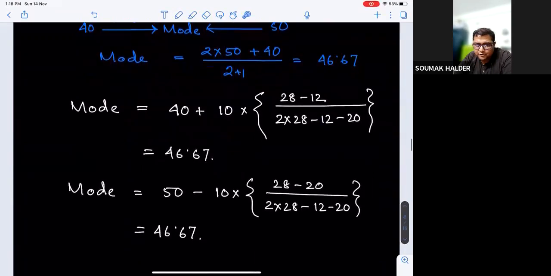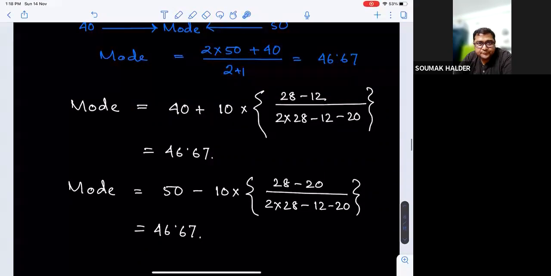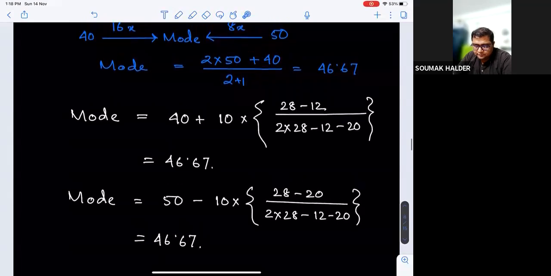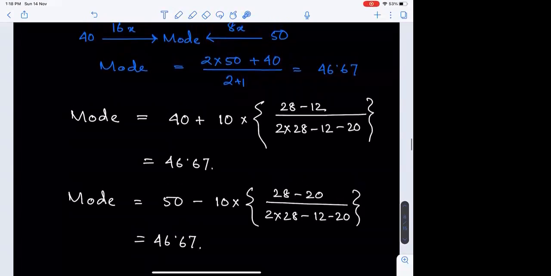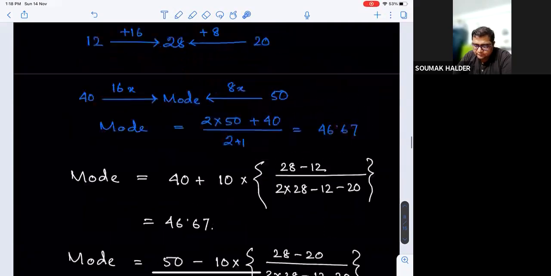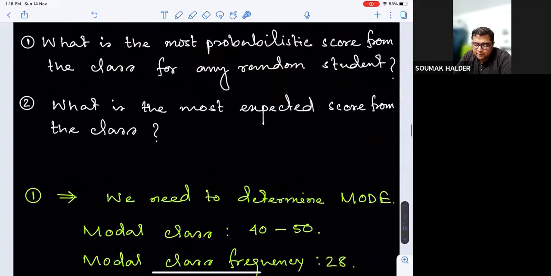So can you all follow how it is working? Is the example making sense for everyone? Okay. So as per the second question, what was the required data? If I look into the second requirement, what is the most expected score from the class?